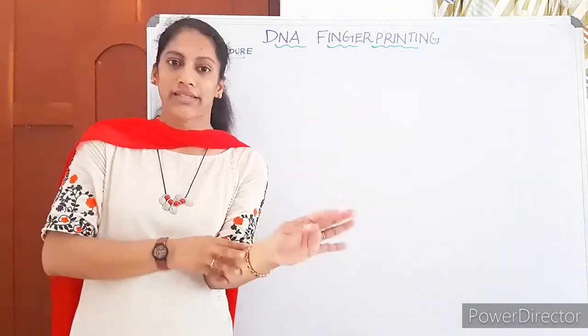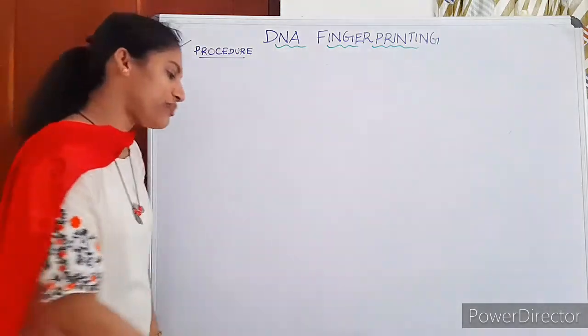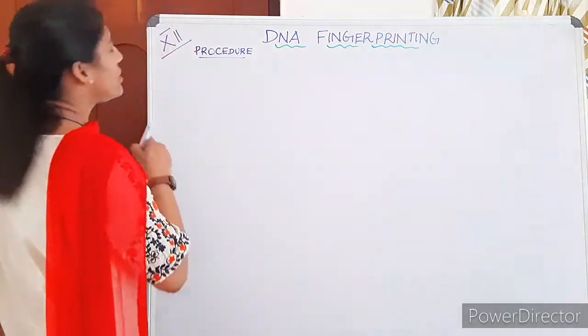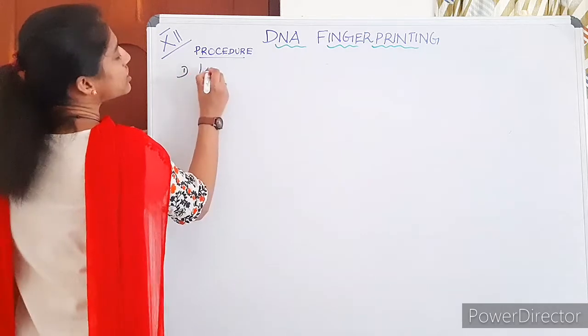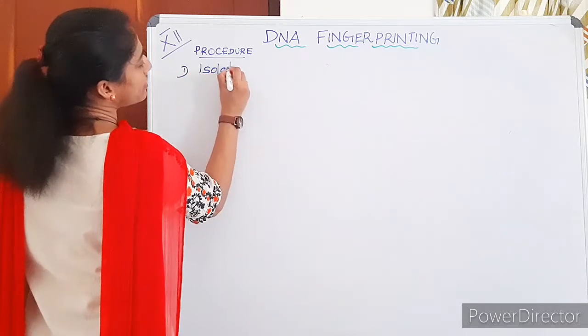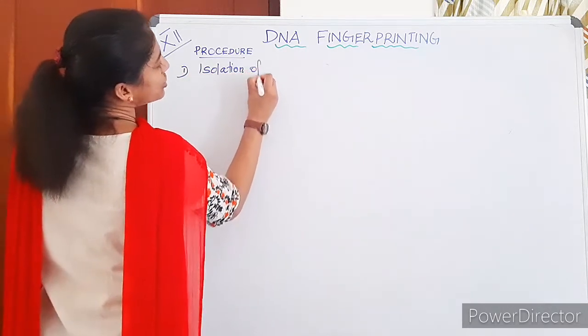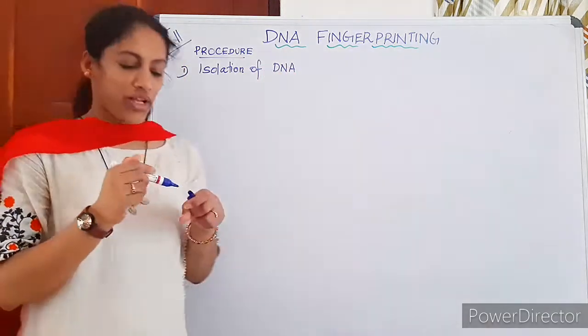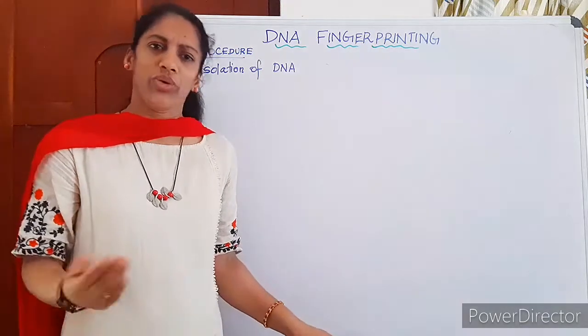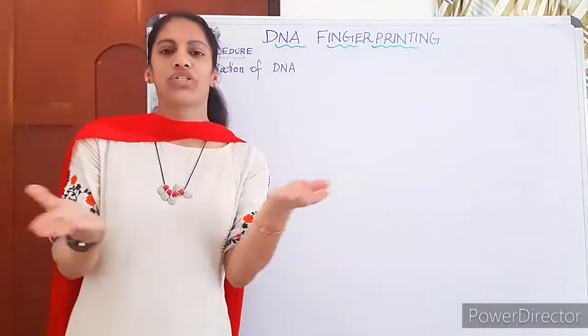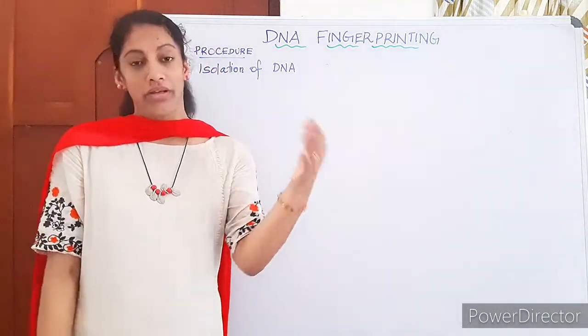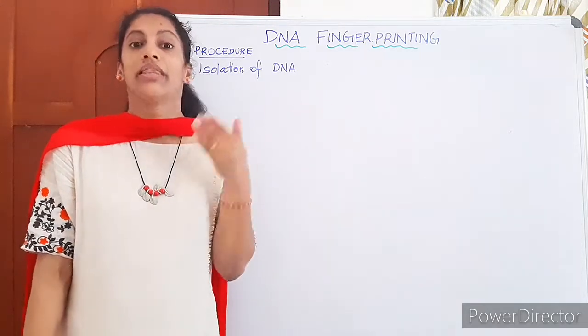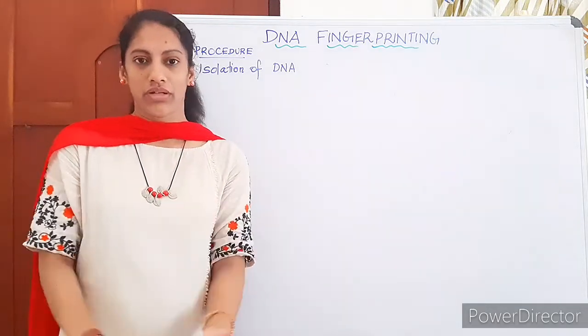So we get cells. Then how do we take the DNA? That is the first procedure we discuss. The first step is isolation of DNA. Isolation of the DNA is the first step in DNA fingerprinting. How to isolate DNA? You have common sense about it, because you have already studied Griffith's experiment and Avery, MacLeod, how they isolated DNA.